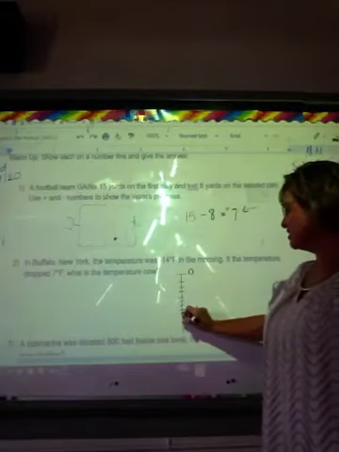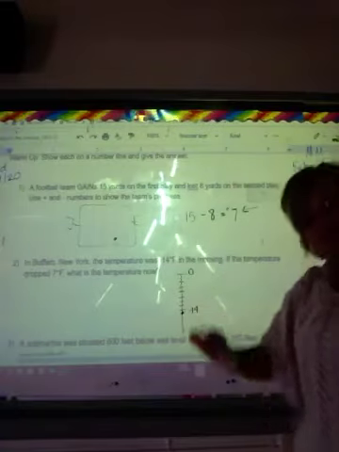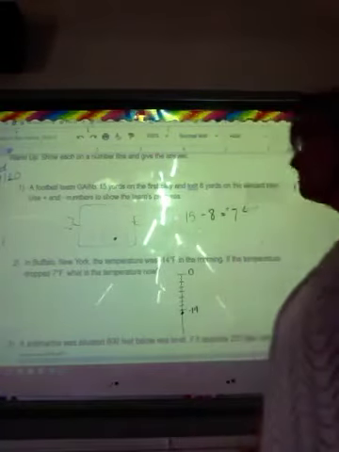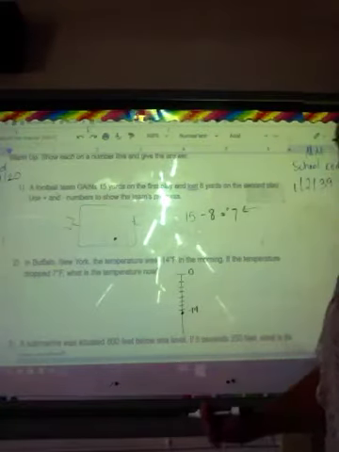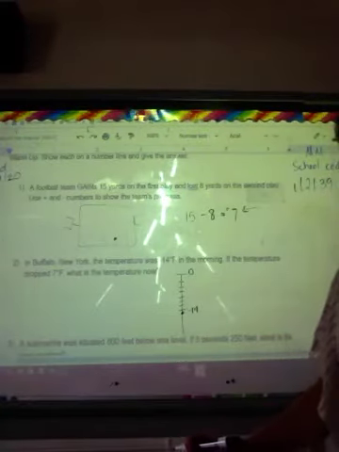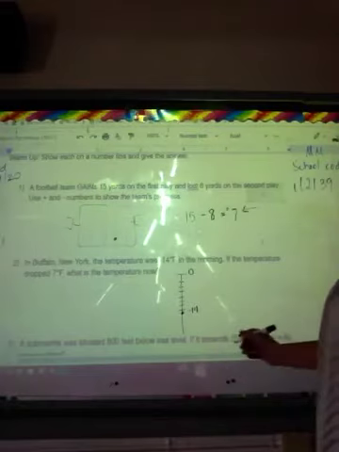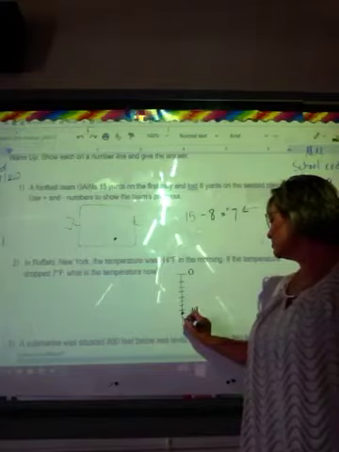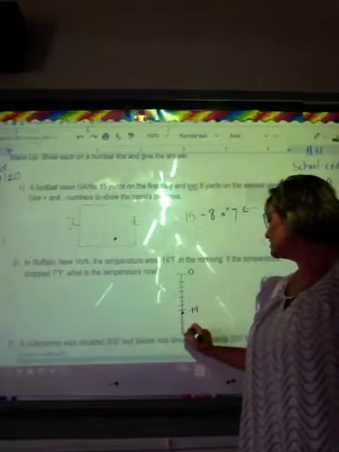start, right? And then it's going to drop 7 degrees. So if it's going to drop 7 degrees, is that a positive or a negative number? It's a negative. So we're going to go down 7. So 1, 2, 3, 4, 5, 6, 7.